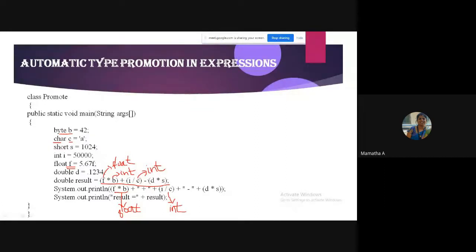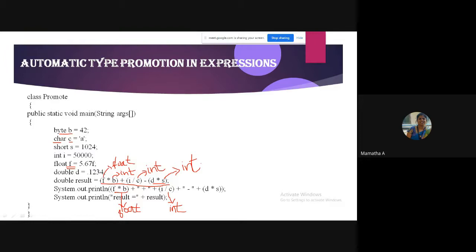Next, d star s. What is d? Double. What is s? Short. So s, which is short, will be changed to int.